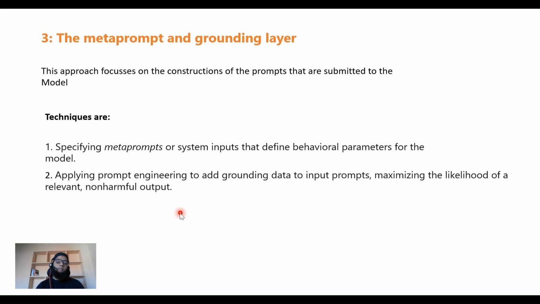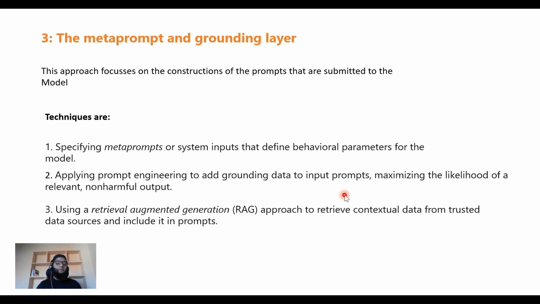The second way is applying prompt engineering to grounding data to input prompts, maximizing the likelihood of a relevant, non-harmful output. So before you submit your prompt, you add grounding data, you add more context to it. You give the entire context, and then you say what you want the solution to do, taking that grounding data and your input prompt. Again, a technique that I mentioned in part 1.